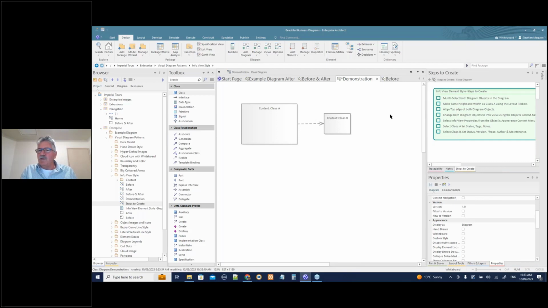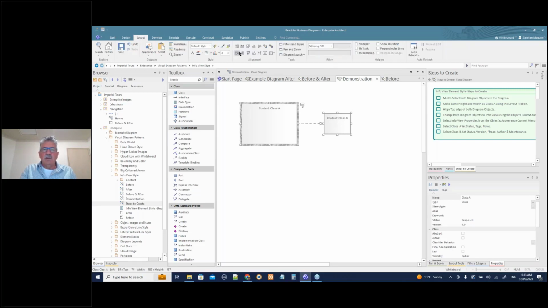Okay, multi-select. I'll just drag this over a bit. Multi-select both diagram objects in the diagram. Okay, make same height and width using Class A as on the layout ribbon. So let's get Class A into that shape, that looks pretty good, and let's multi-select, use the layout ribbon, and same height and width. Right, let's top align them as well. So align the top edges of both diagrams. Getting ahead there. Change both diagram objects to info view.